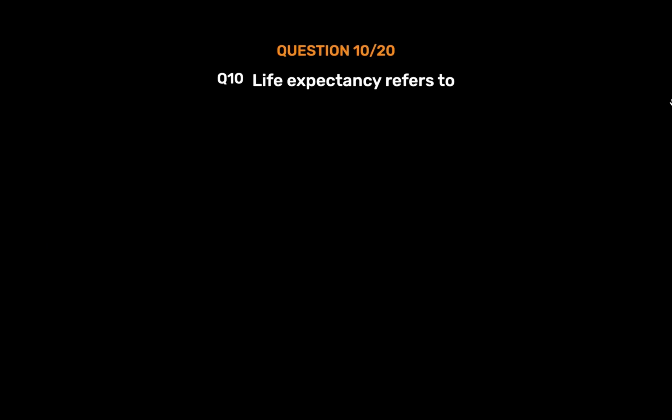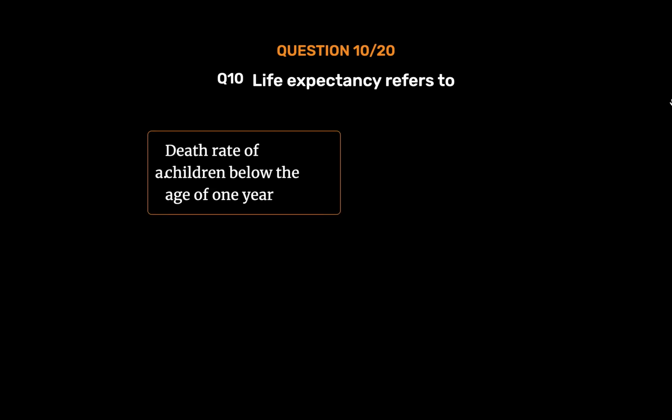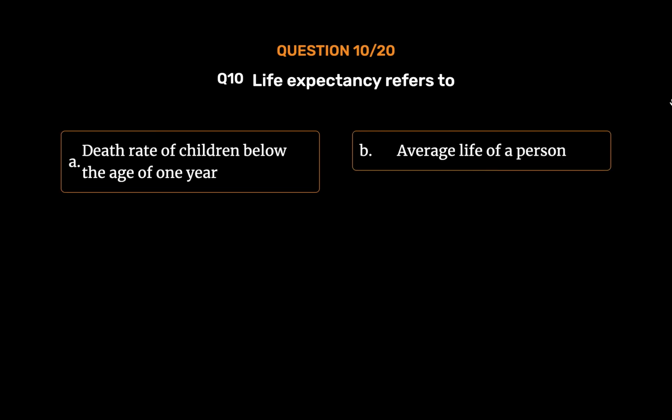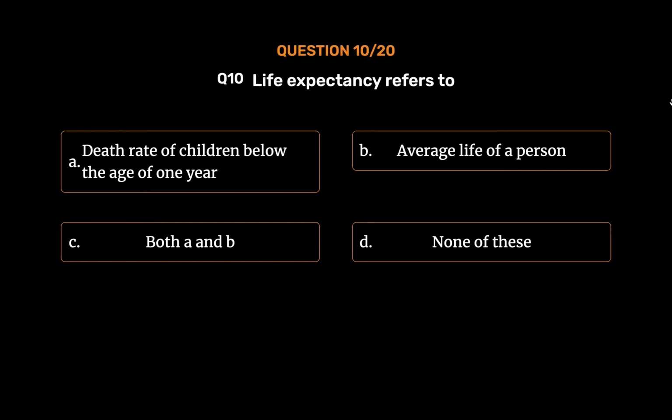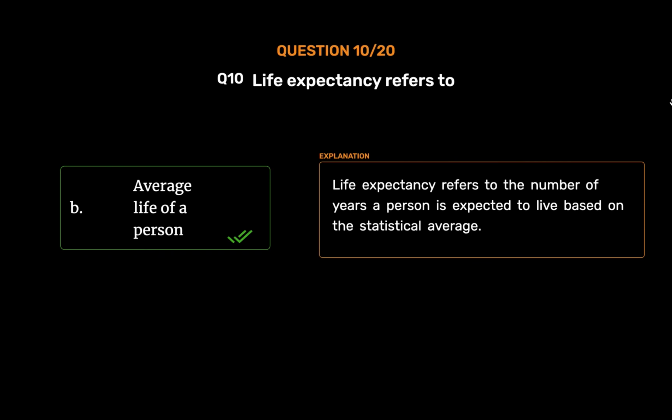Question number 10. Life expectancy refers to Option A. Death rate of children below the age of 1 year. Option B. Average life of a person. Option C. Both A and B. Option D. None of these. The correct answer is Option B. Average life of a person. Life expectancy refers to the number of years a person is expected to live based on the statistical average.